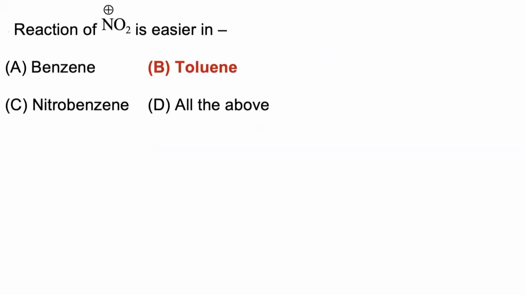Reaction of nitration, the electrophile is NO2 positive, the nitronium ion, and this electrophile will attack the benzene nucleus which has higher electron density. So the reaction will be more easily favorable when electron density on the nucleus is maximum.